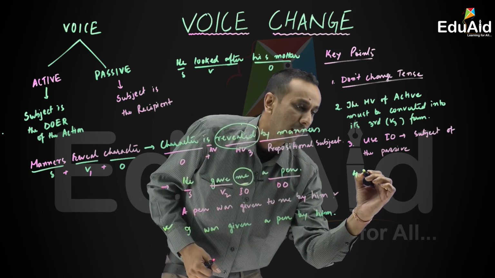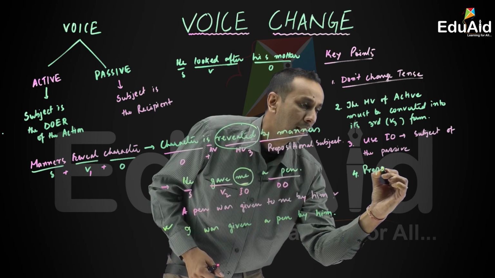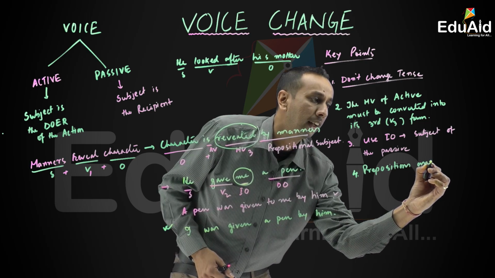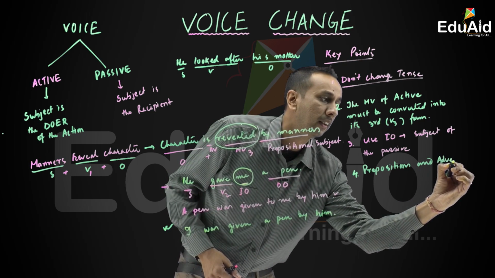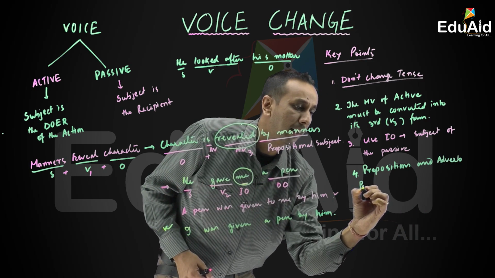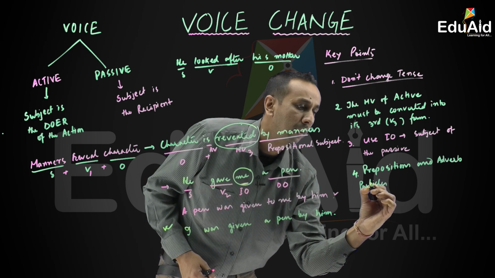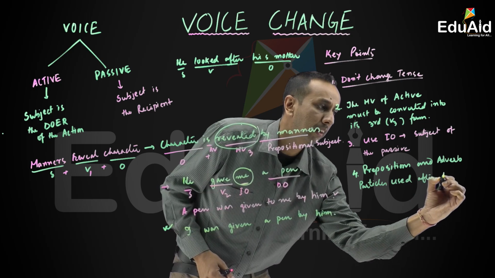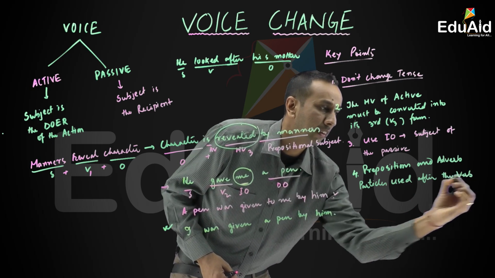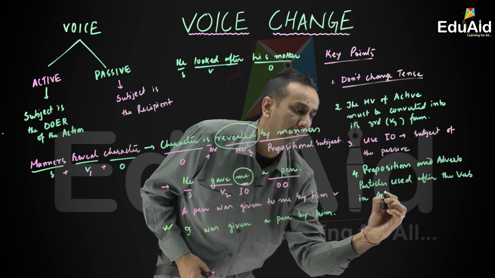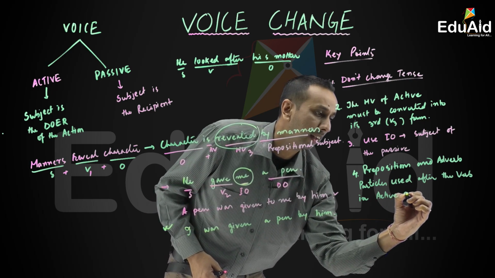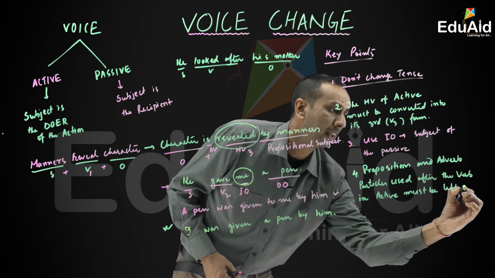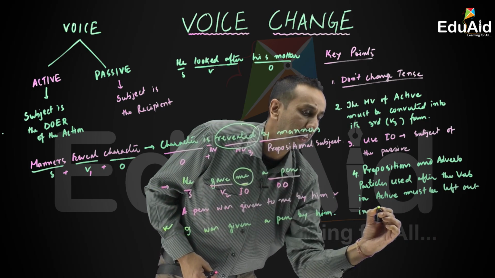So key point number 4: prepositions and adverb particles used after the verb in active must not be left out in passive.